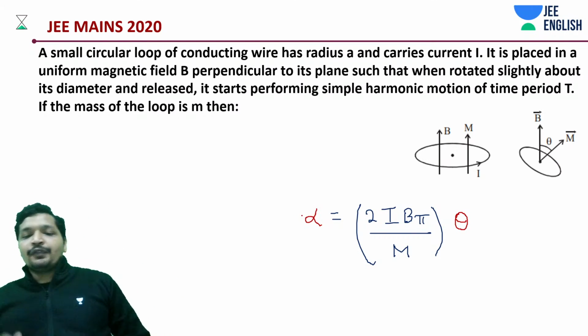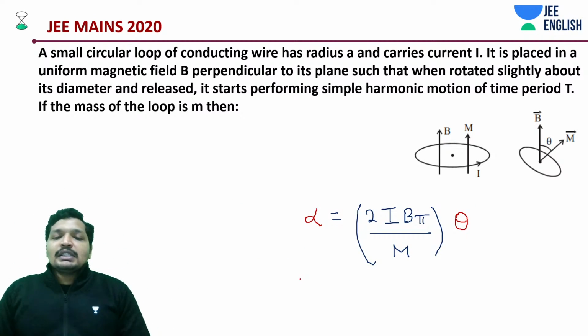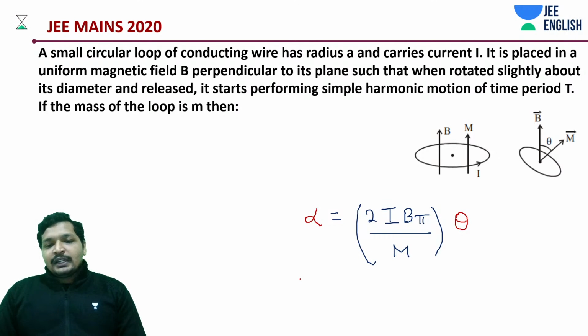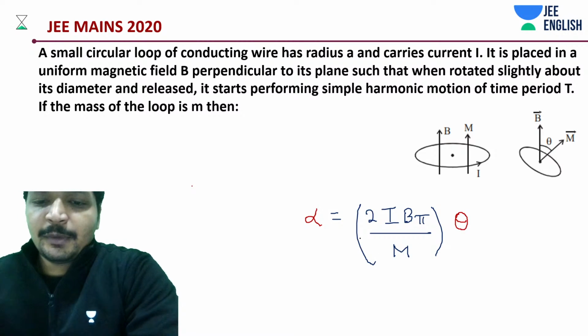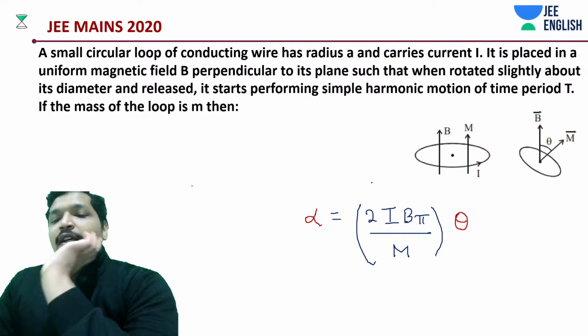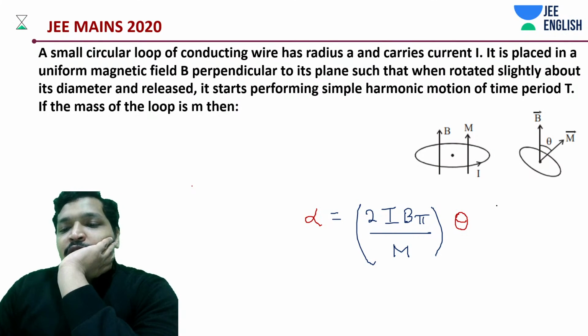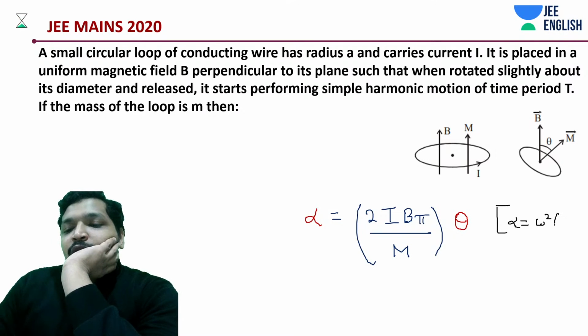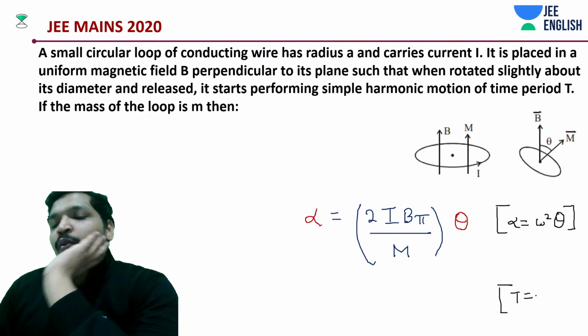Okay, now focus. Time period value is being asked. What is the time period, students? First of all, let's understand this equation. The most important part, I guess, for many of you, until here it's easy. This is in the form alpha is equal to minus omega square into theta, and we also know time period is nothing but 2 pi by omega.